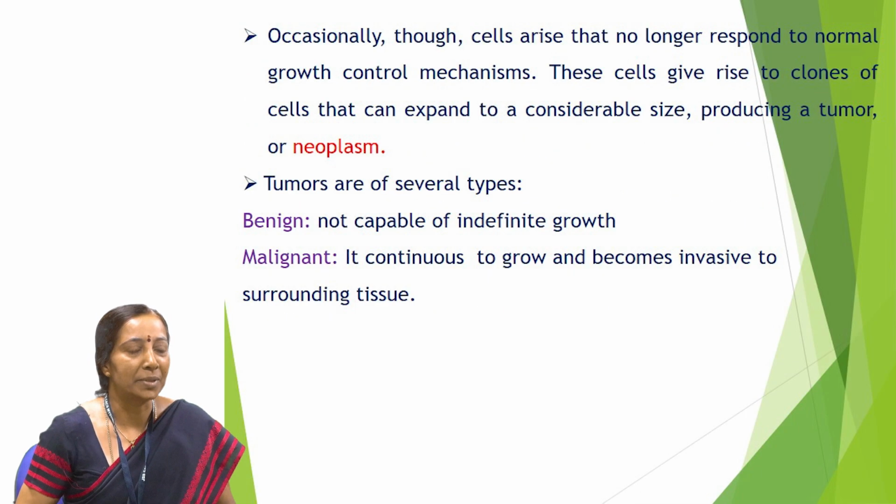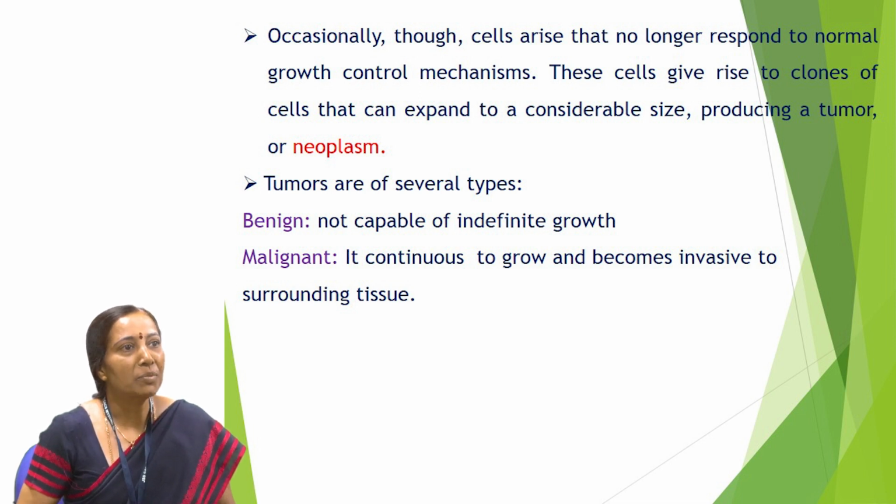It forms a considerable size, and that's what we call a neoplasm. In cancers, we mainly say there are two types. One is the benign, where the cells grow, form a tumor to a certain size, and then stop dividing. These are quite harmless. With the help of surgery, one can remove benign tumors. The second category is where the tumor cells start invading the surrounding tissue, and that's called malignant. That's what we say is a cancer.